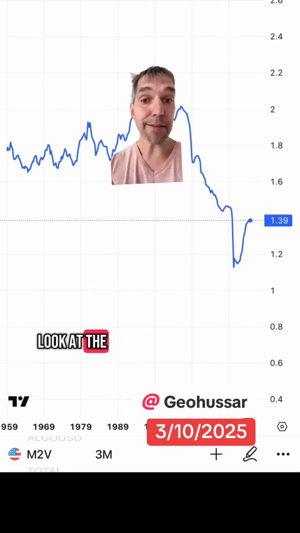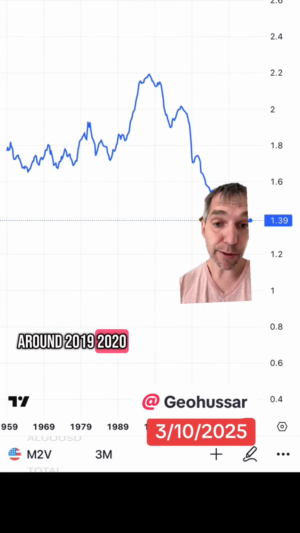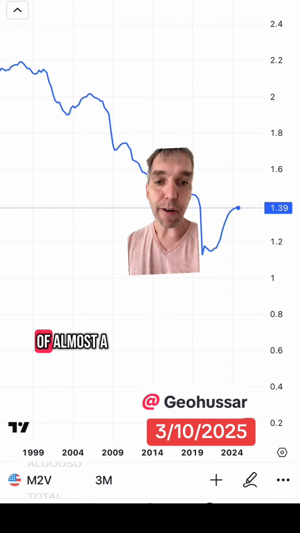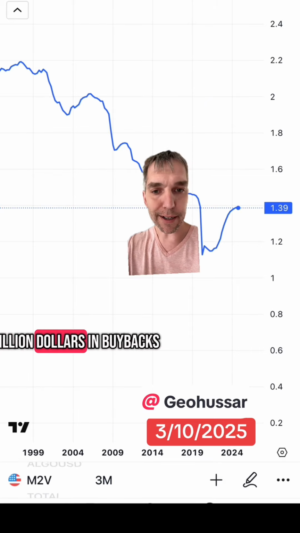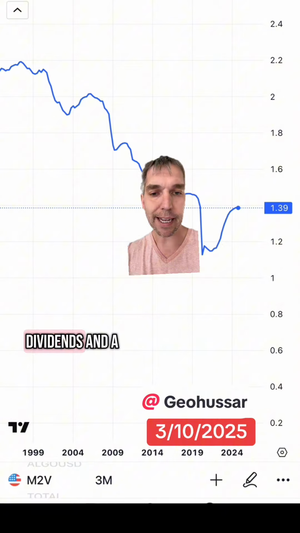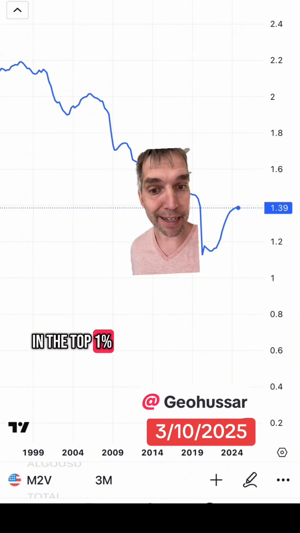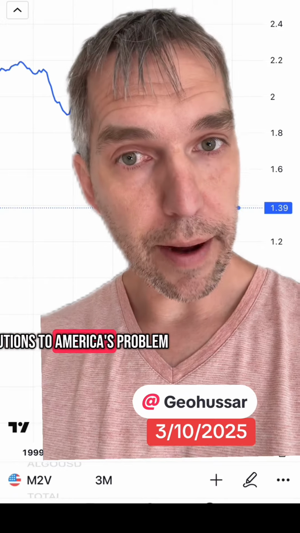And if you look at the velocity of money around 2019-2020, this huge drop in the velocity was the parking of almost $1 trillion in buybacks, dividends, and a whole bunch of other financial gifts that were given to these corporations in the top 1%. Now, the good thing, there are solutions to America's problem.